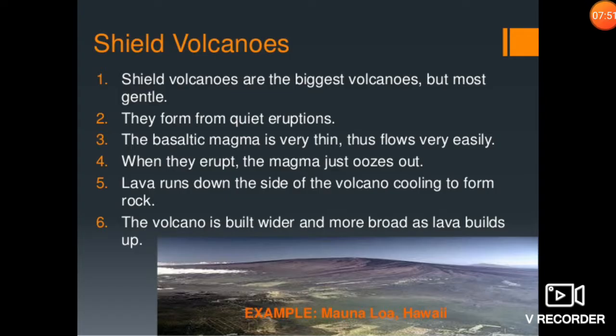Now see here the shield volcano. Shield volcanoes are the biggest volcanoes, but the slope you can see here is the most gentle. They form a very quiet eruption, and the result is that the basalt lava flows very silently because the lava is very fluid. The lavas run down the side of the volcano, cooling to form rock.